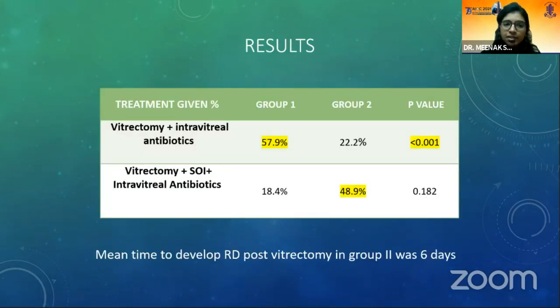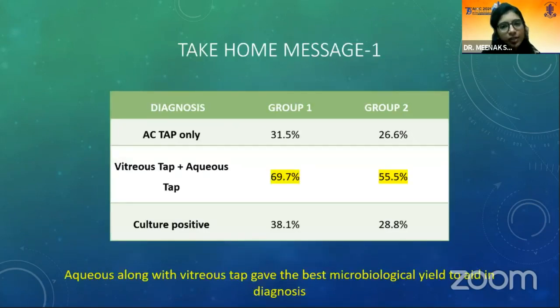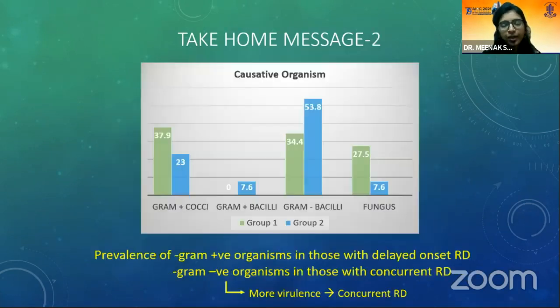The vitrectomy plus intravitreal antibiotics was the mainstay treatment given in most patients of group 1, whereas this plus silicone oil injection was given in group 2, and the mean time to develop RD in group 2 was approximately 6 days. This brings us to the first take-home message of our study. We show that the vitreous tap and aqueous tap together gave us a higher microbiological yield to aid in the diagnosis in both group 1 and group 2.